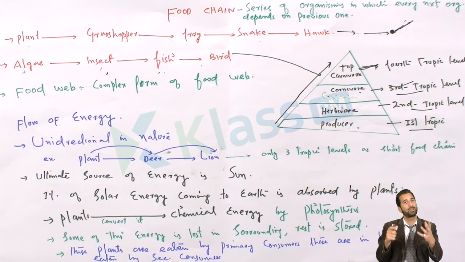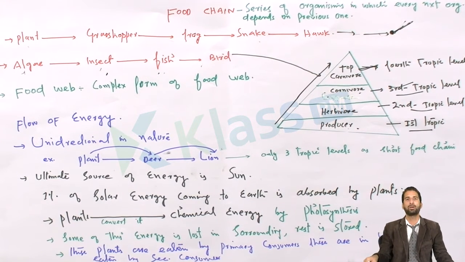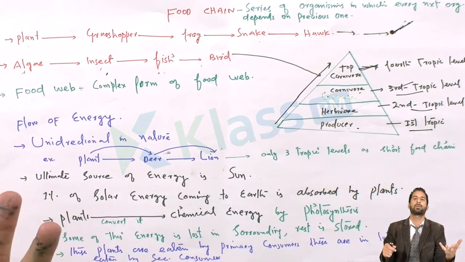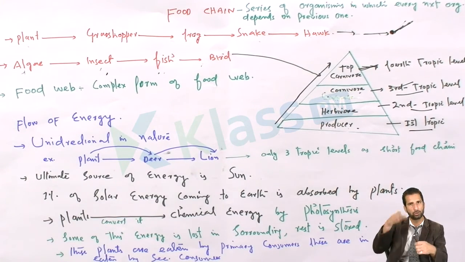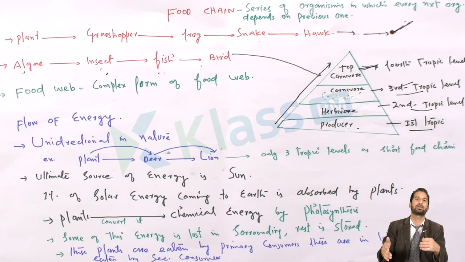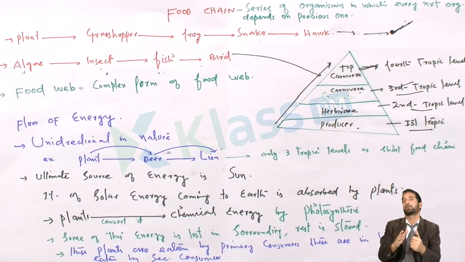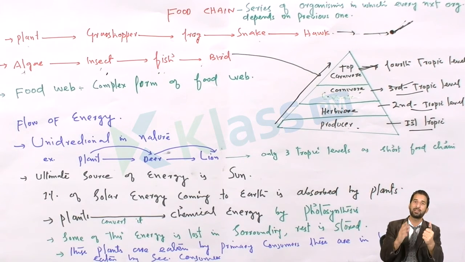Why is there a need to fix the CO2 molecule? Because in the surroundings of the plants there is water and there is carbon dioxide. This carbon dioxide has to be converted into a source of energy. It can be converted into carbohydrate molecules, into sucrose, into glucose for energy purposes. In order to fix this CO2, the plants need energy, and this energy is the chemical energy ATP and GTP.